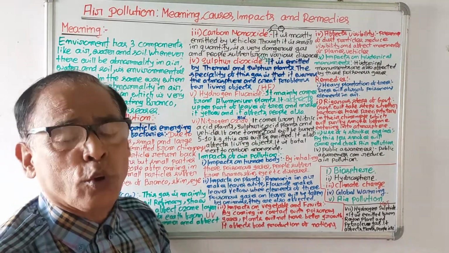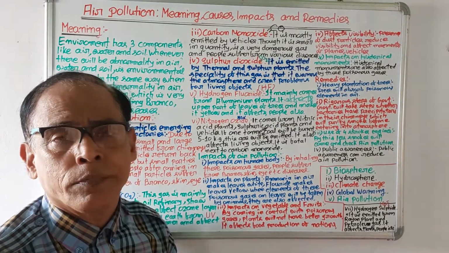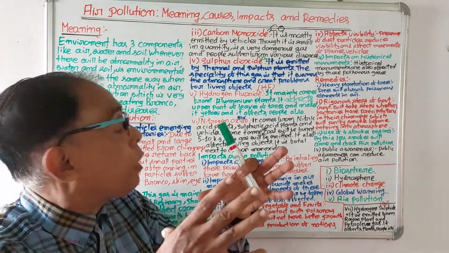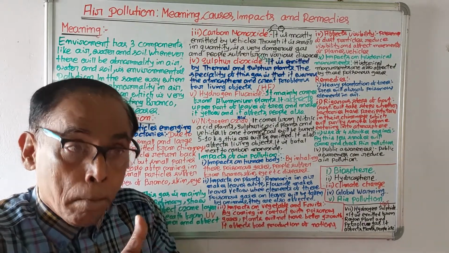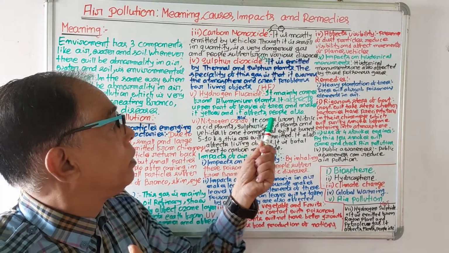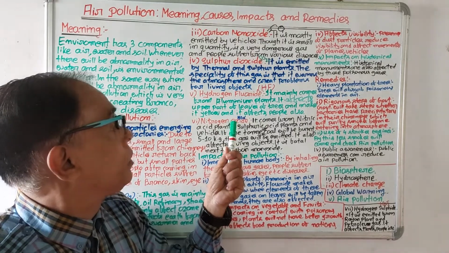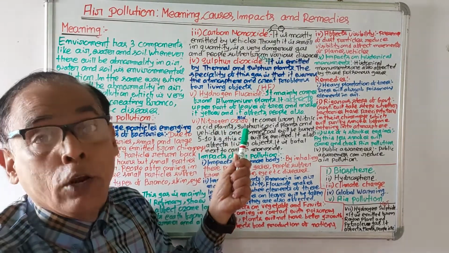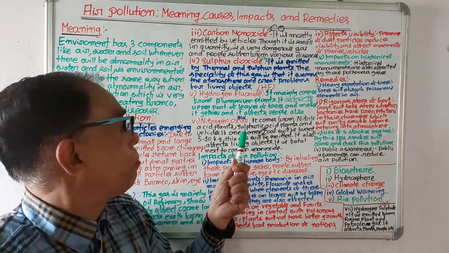So hydrogen fluoride is being emitted by the aluminum plants. If it is in the atmosphere, in the air, it affects the upper part of the leaves of the plant and makes it yellow. So it is another cause of air pollution.